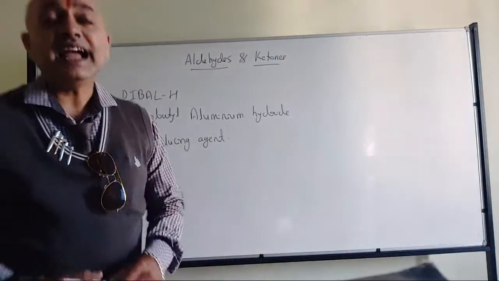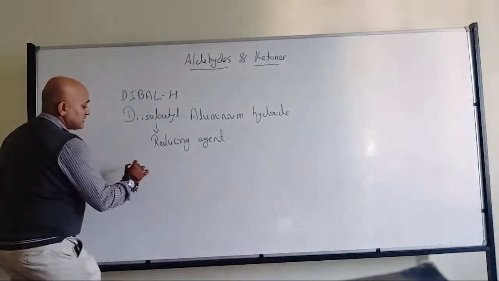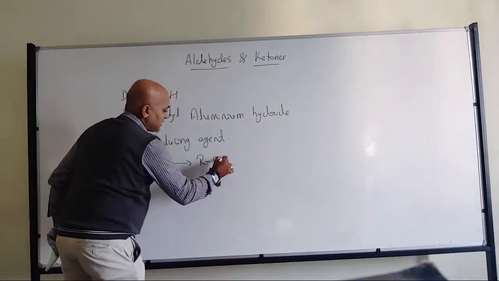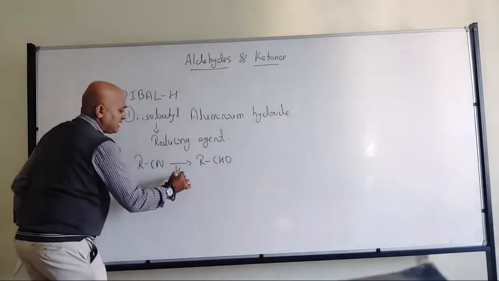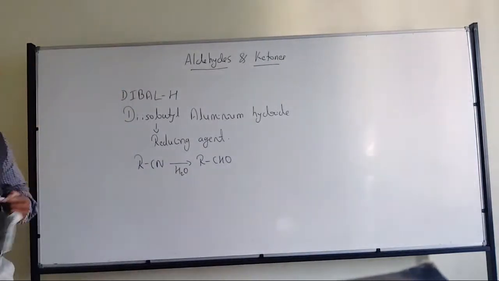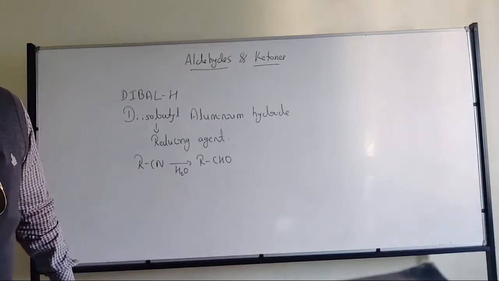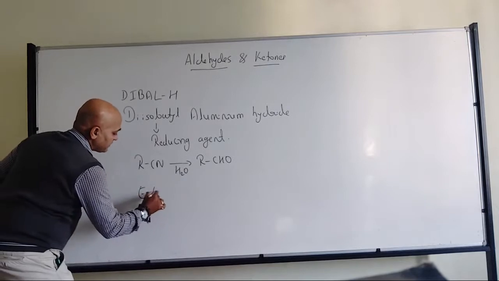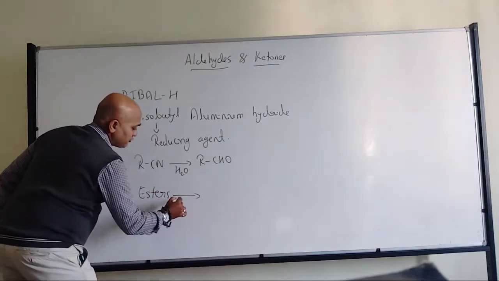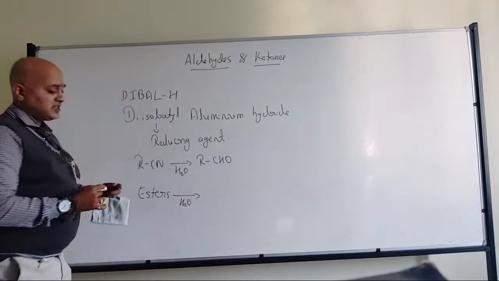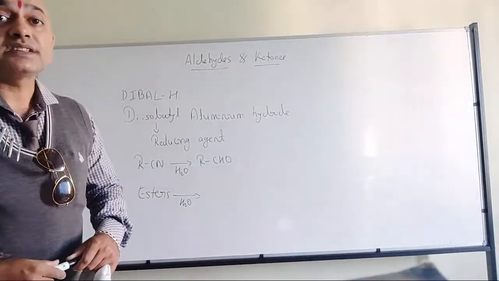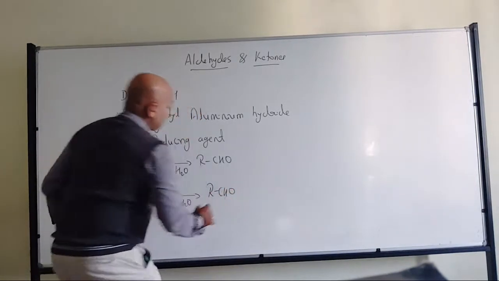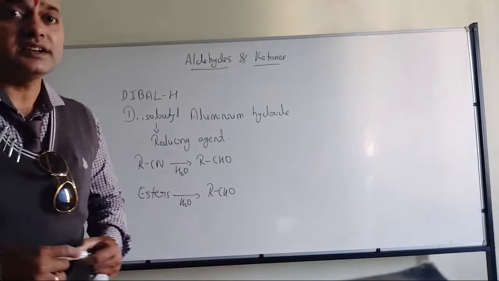Yes, nitriles and esters. Very good. So nitriles will get converted into aldehyde by hydrolysis in the presence of DIBAL-H. In the same way, even esters will be reduced in the presence of DIBAL-H to aldehydes. What will be the other product with respect to esters?